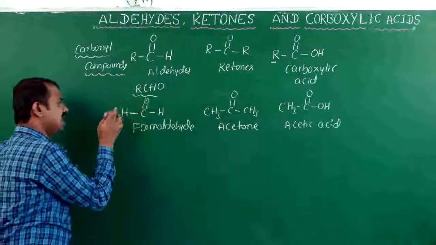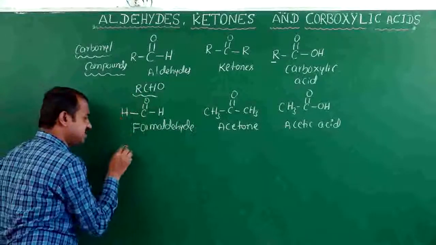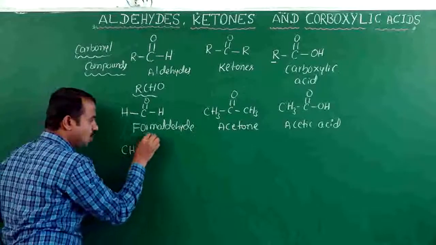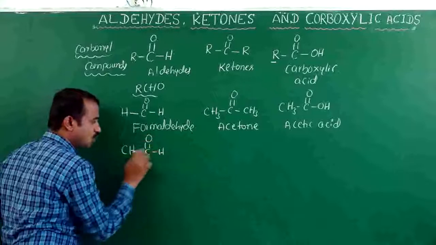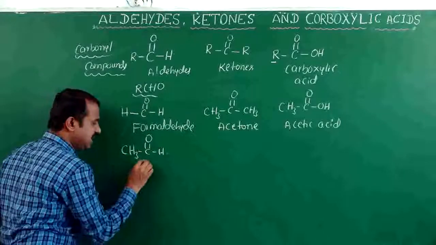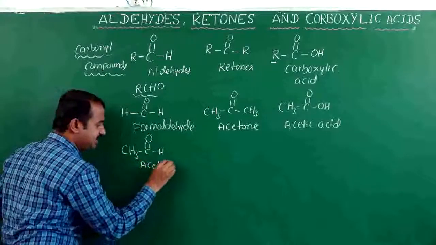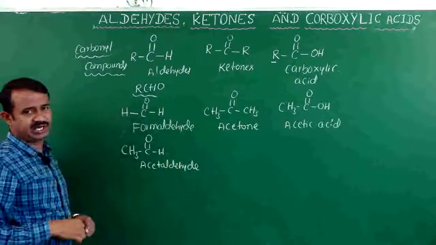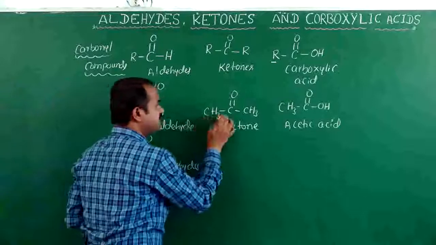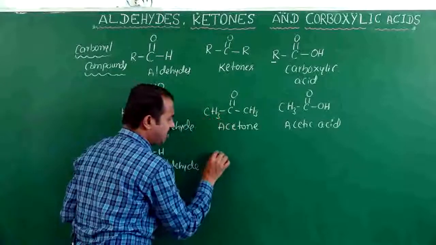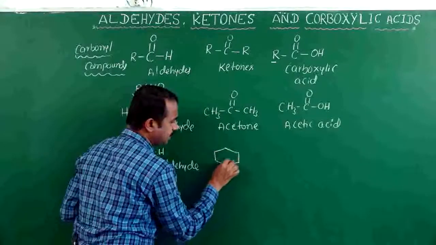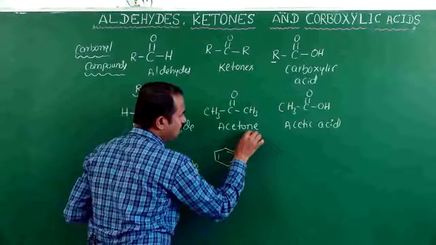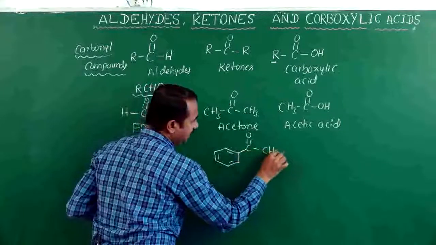If instead of H we take CH3, CH3CHO, the common name is acetaldehyde. In case we are using C6H5, an aromatic group, C6H5 C double bond O CH3,